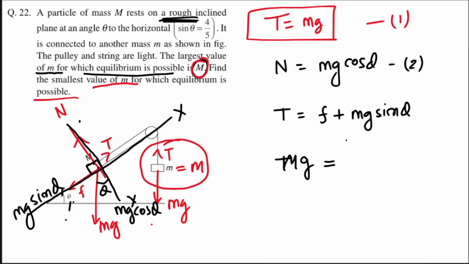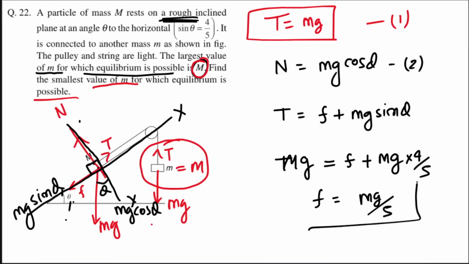ठीक है. So F will be at max, but still let us write it like this: F plus mg sin theta, or mg sin theta is how much? 4 by 5. So F max will be how much? Mg minus 4 mg by 5. So that is your mg by 5. Okay? So this is the value of friction that we are getting over here.